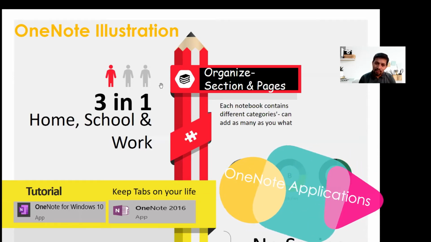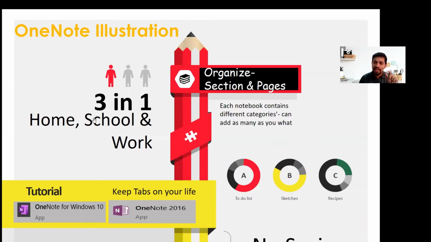So it's a three-in-one. That means, for example, take an instance of home. At home, we want to know the recipe, what to buy, and create a shopping list, and all these things you can do at home from OneNote. And in schools, of course, it will be highly useful. For example, a student wants to take notes of physics, chemistry, mathematics, different sections, different units and all that. We can add as many categories as we want.